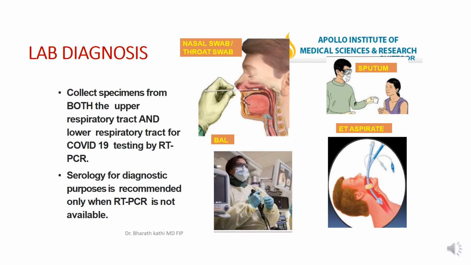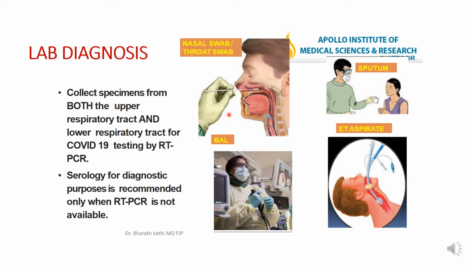As far as lab diagnosis is concerned, we have to collect the specimen from both the upper respiratory tract and lower respiratory tract for COVID-19 testing, and the testing is done by real-time PCR. These coronaviruses are present in the nasal swab and throat swab. We can find them in the sputum also. They are present in the bronchoalveolar lavage and in endotracheal aspirate also. But it is feasible for us to take nasal swab and throat swab. That's why the usual preferred sample is nasal swab and throat swab.